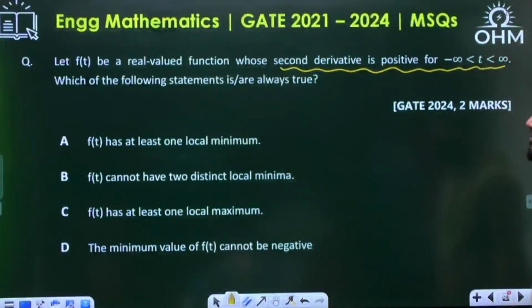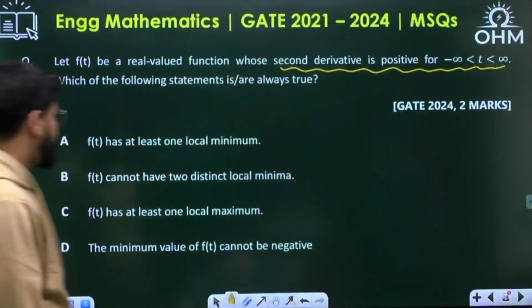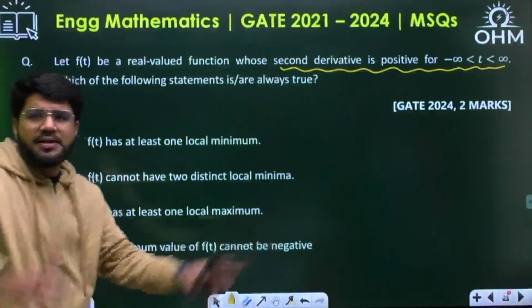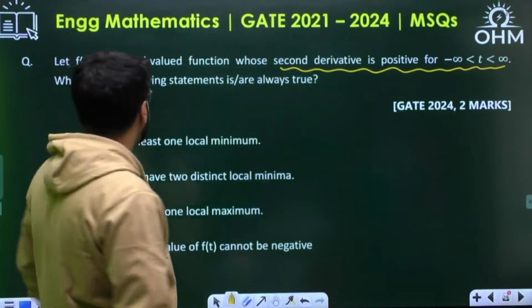f(t) has at least one local minima. f(t) cannot have two distinct local minima. Or what is the story? See, the second derivative is positive for all values of time. Minus infinity to infinity means all values of time, nothing left. Let's work it out here.